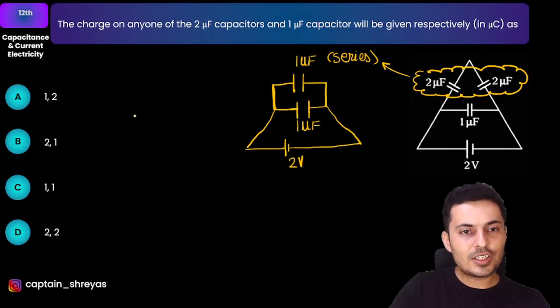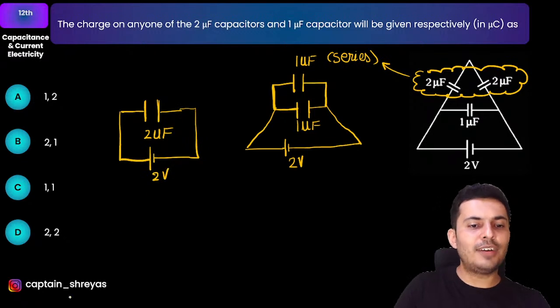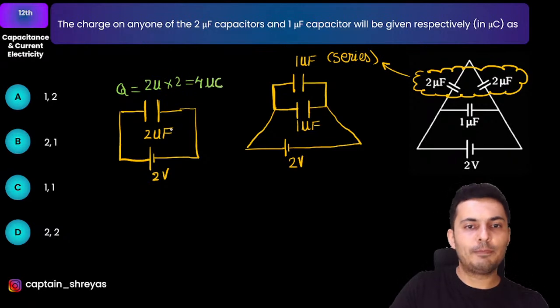So I can just combine them together into one capacitor of 2 microfarad, and this would be 2 volts, of course. Now you can find the charge on them. The charge will be CV, so 2 micro into voltage, so it will be 4 microcoulomb.